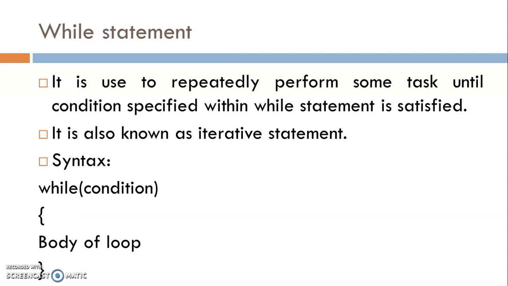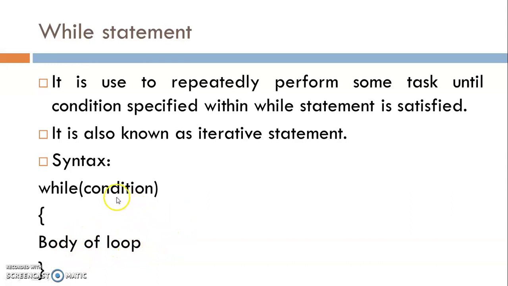Now first, while statement. While statement is used to repeatedly perform some task until condition specified within while statement is satisfied. While statement is also known as iterative statement. The syntax of while loop is: while, then write condition in bracket, then open curly bracket and a close curly bracket. Between these two curly brackets, body of the loop is written.